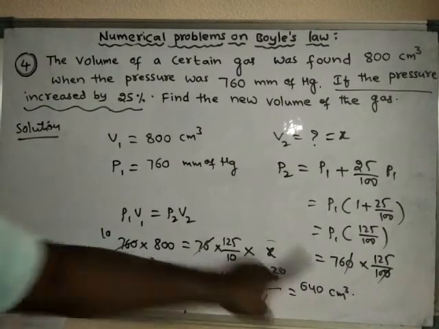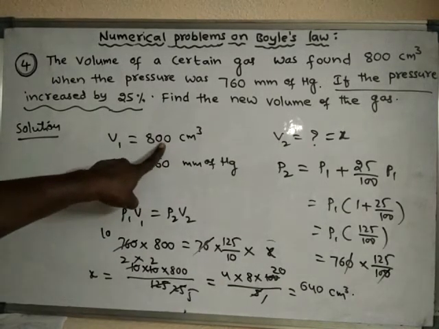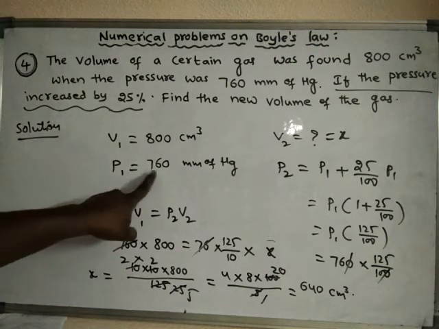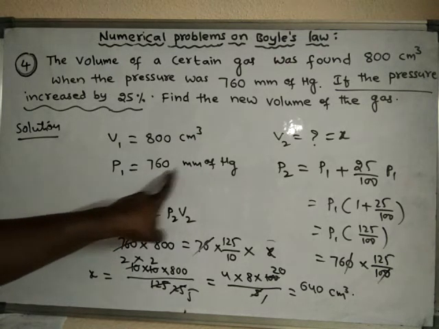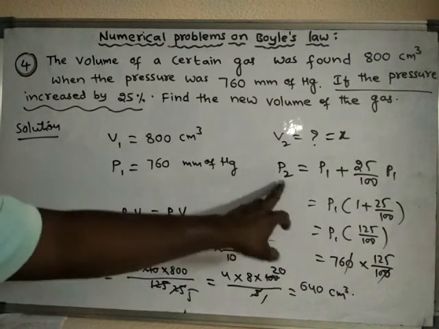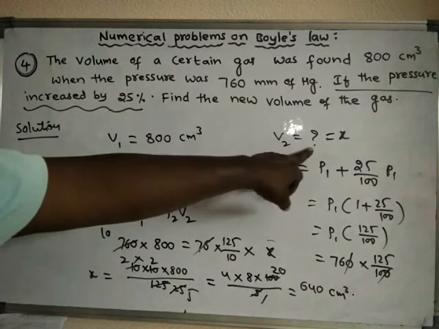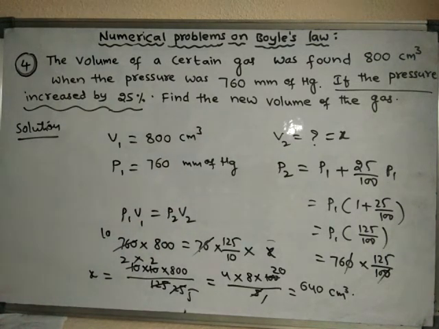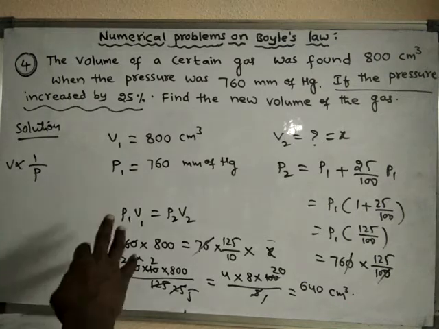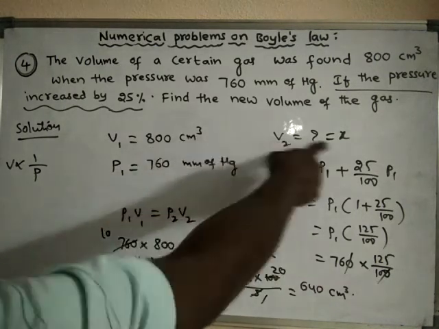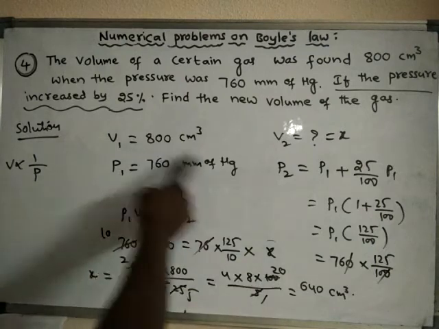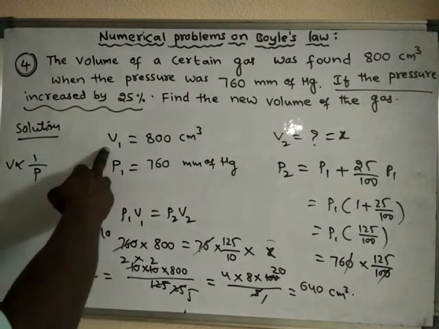It should be less than the initial volume, because the initial pressure is increased to the final pressure. When the final pressure is more than the initial pressure, the final volume should be less than the initial volume, because volume and pressure are inversely proportional to each other. So when pressure is increased, automatically volume should decrease. Here the volume is decreased, and finally the volume is 640 only. The initial volume is 800.